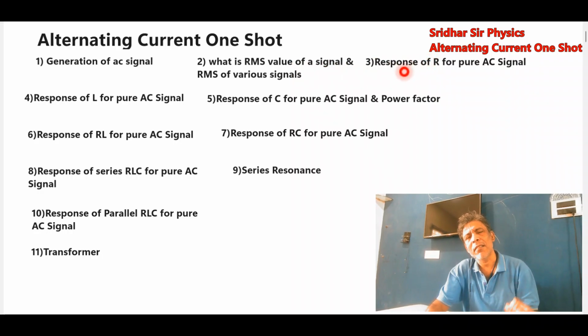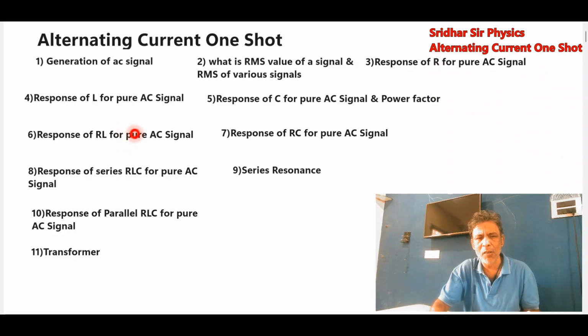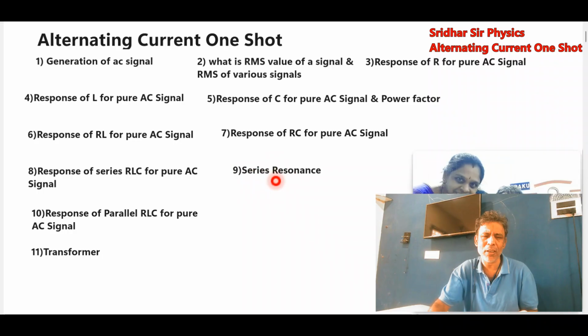Then, when this AC signal is connected across a resistor, what is the response of it? Connected across the inductor, what is the response? Connected across the capacitor, what is the response? Then which elements among them will dissipate power, which will not dissipate power? There's the power factor. Then RL circuit connected across AC signal: what about the power dissipated, what is the phase angle, power factor? Similarly, RC circuit, response of RC circuit. Then RLC. Then we'll discuss series resonance, bandwidth, power factor, all the quality factors.